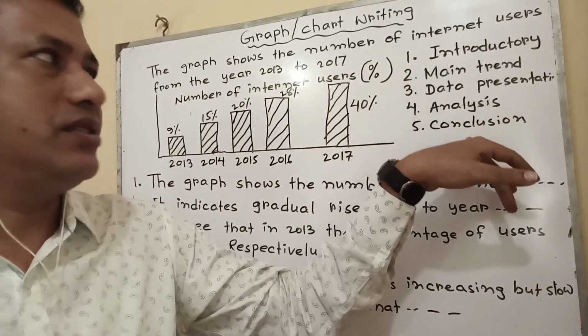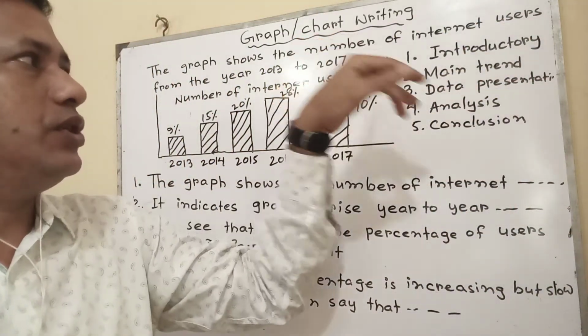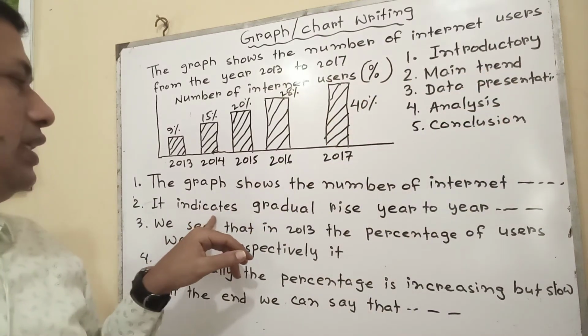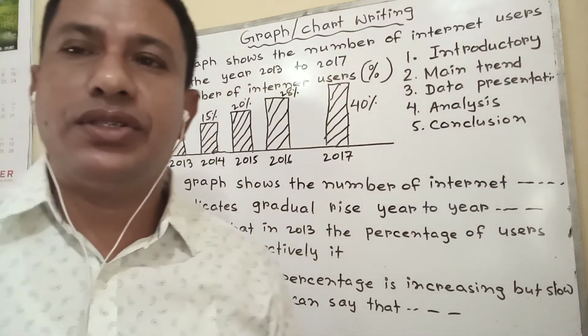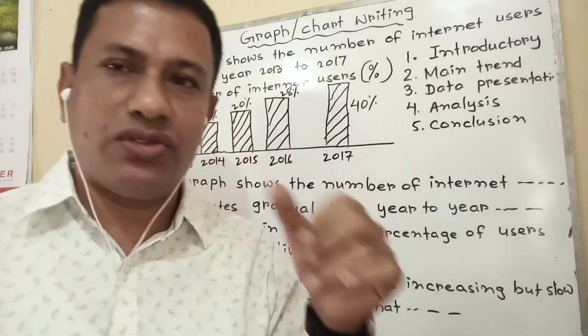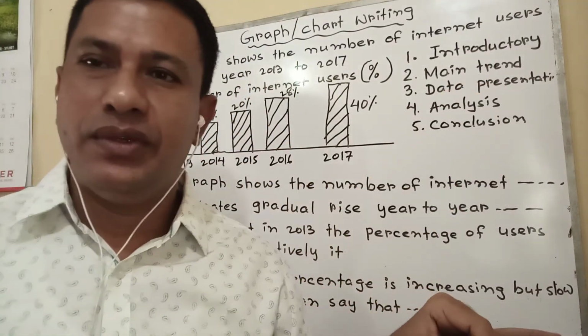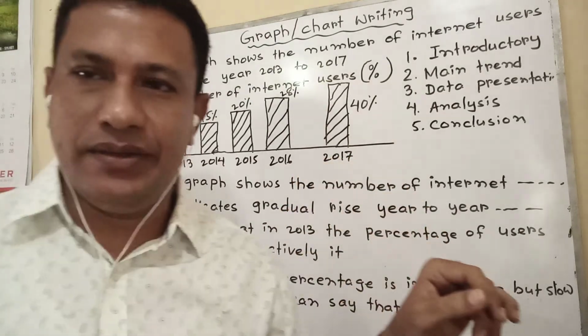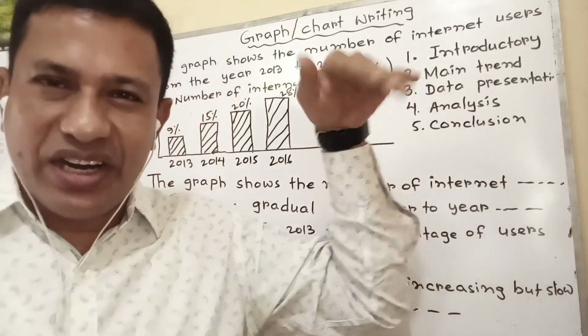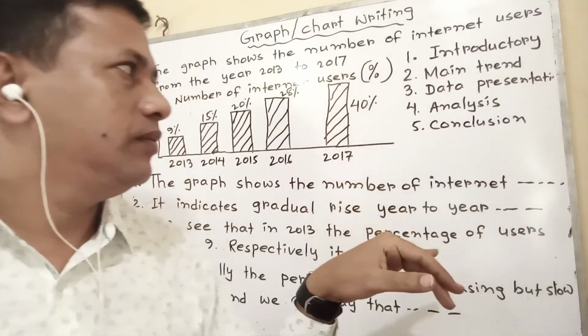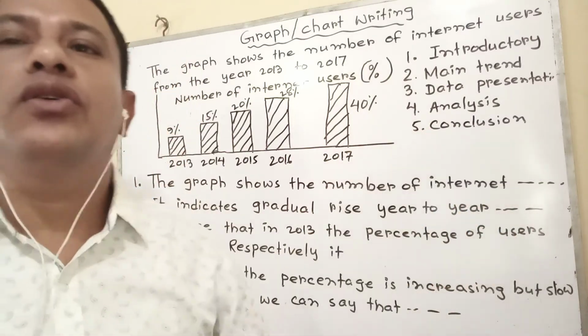Maintaining these 5 points: introductory sentence coming from the question, maintaining what the graph shows, in this way. Then data presentation in the slightest way. You should not write all the data there. Then analyze, covering the data or information. And at the end, conclusion.